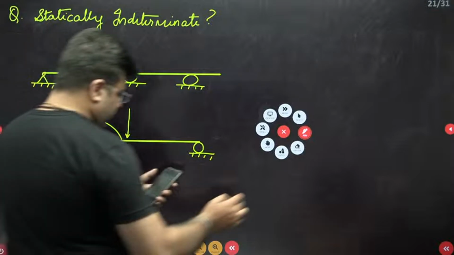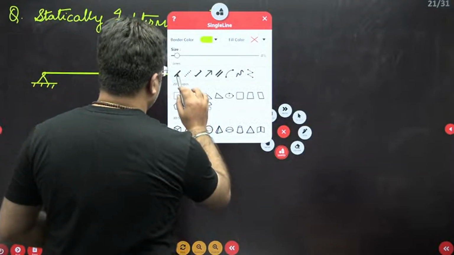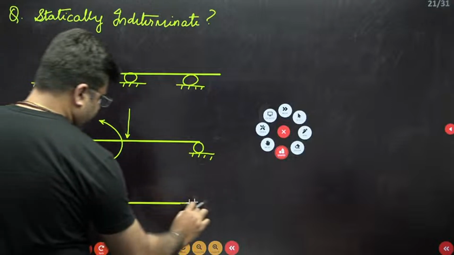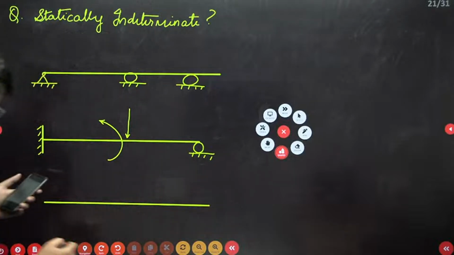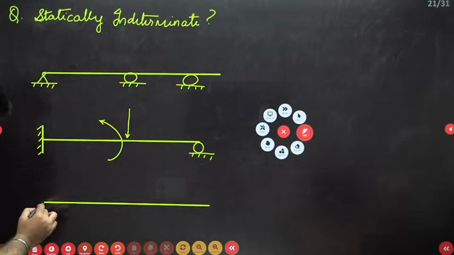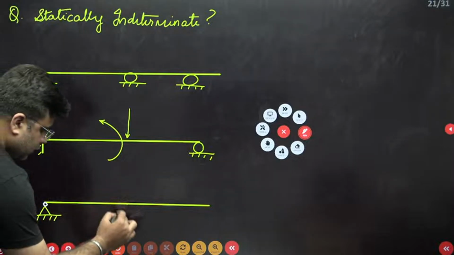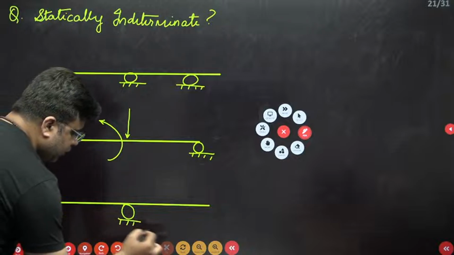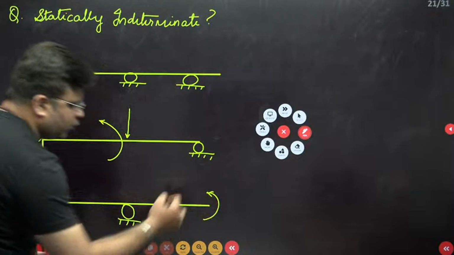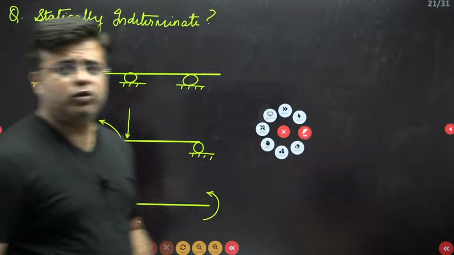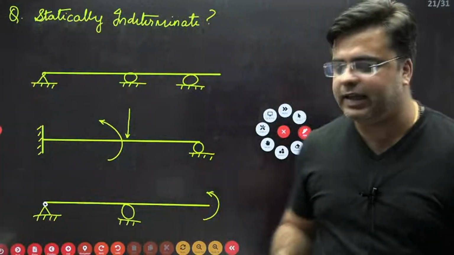The third beam you have is like this. This is the third beam. So this is an overhanging beam. For this overhanging beam, one moment is acting like this. So one more beam is given to you.